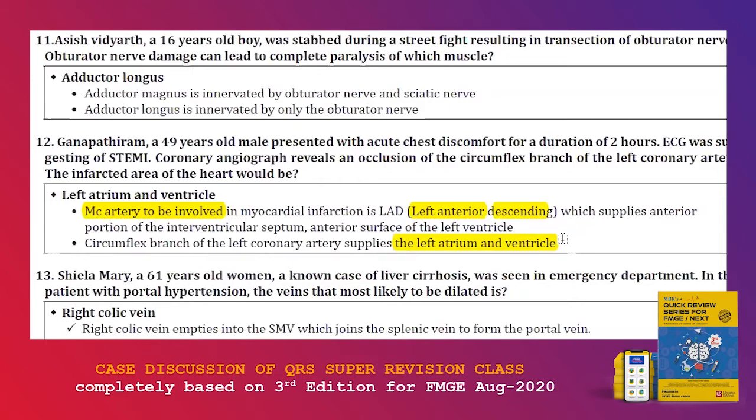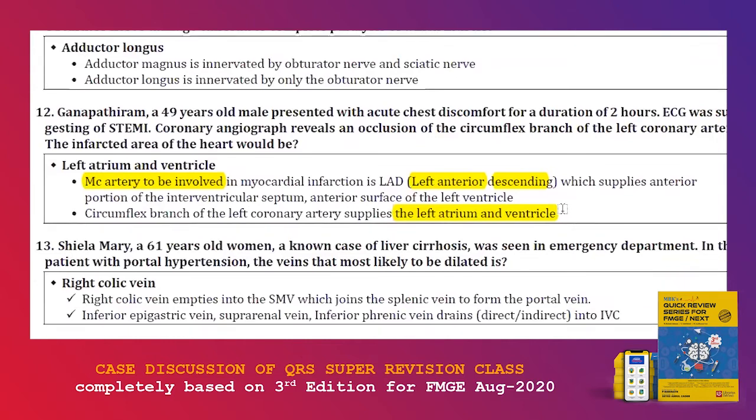So MI means whatever the artery that is supplying the left ventricle, majority of portion which is involved in the pumping is very important. So the anterior portion of interventricular septum and anterior surface of the left ventricle is important for the pumping, much more than any other portion in the heart. So it is going to be LAD, left anterior descending artery. Okay. So 2 MCQs are there in this single MCQ.